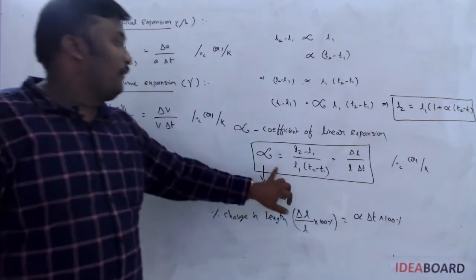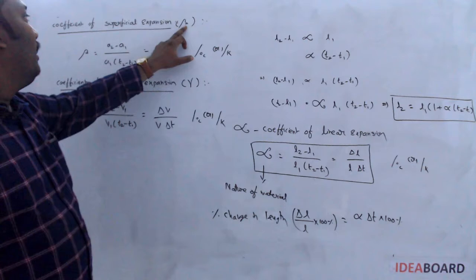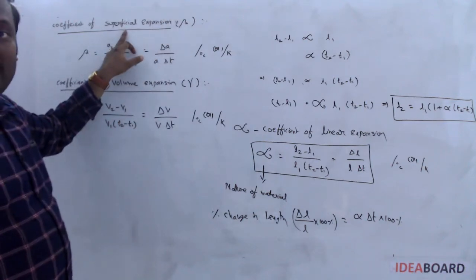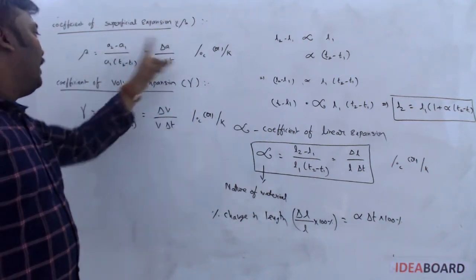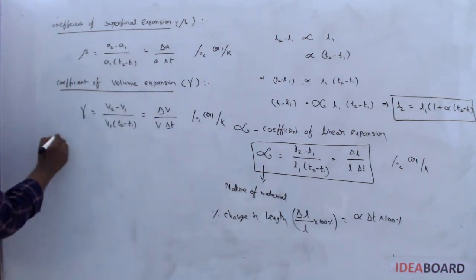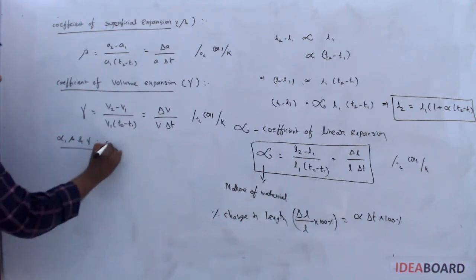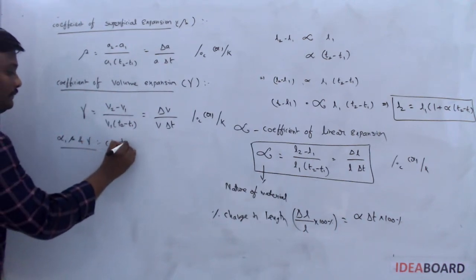So we have alpha related to linear expansion, beta related to superficial expansion, and gamma related to volume expansion. So what is the relation between alpha, beta and gamma for isotropic solids?